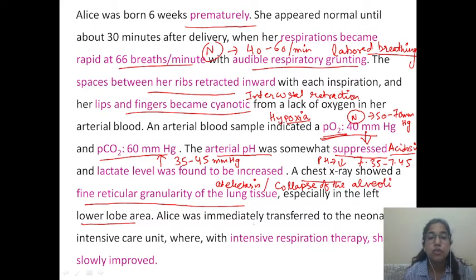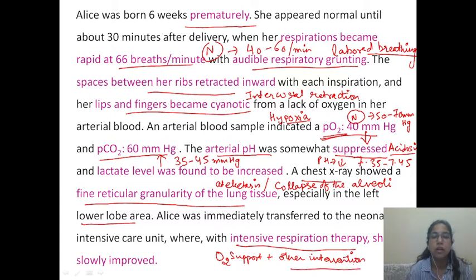Then this baby was transferred to neonatal ICU and intensive respiration therapy was given and the baby improved. Intensive respiration therapy probably here means the patient was given oxygen support and some other intervention as well. We'll see what is this other intervention.